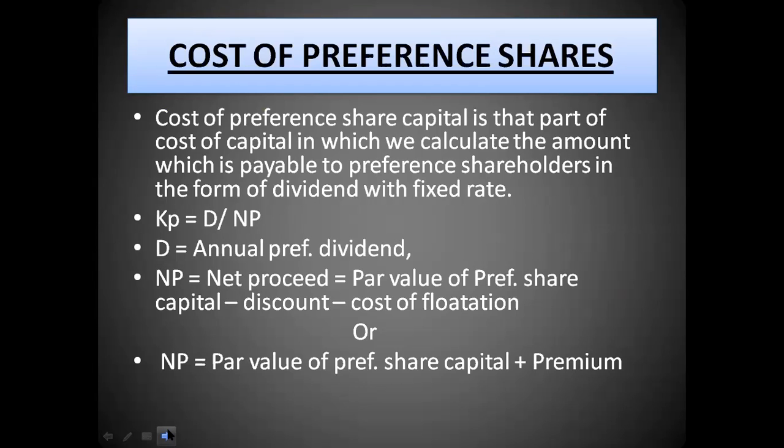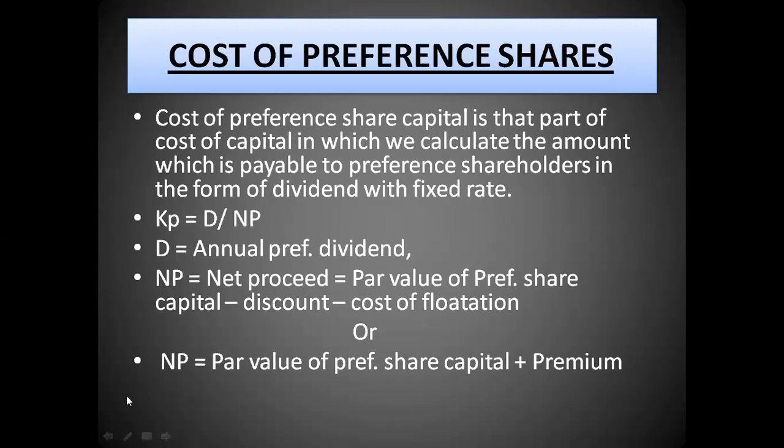The only difference is that the preference shareholders do not get the ownership rights. They are not entitled to have substantial voting rights in the AGMs. Also, the one benefit that they get is that they always get preference over the equity shareholders at the time of winding up of the company.